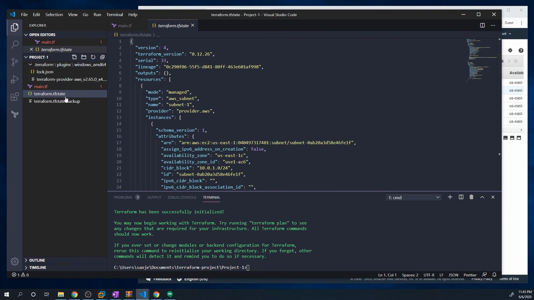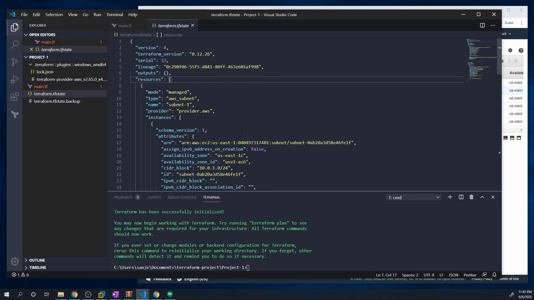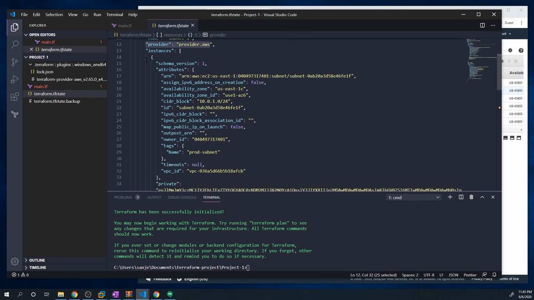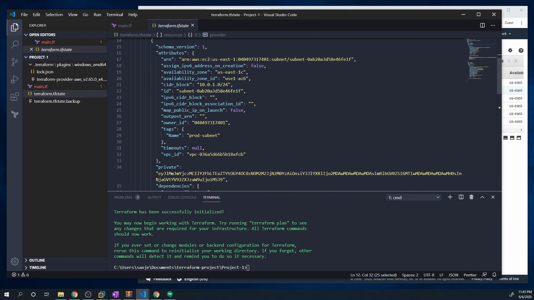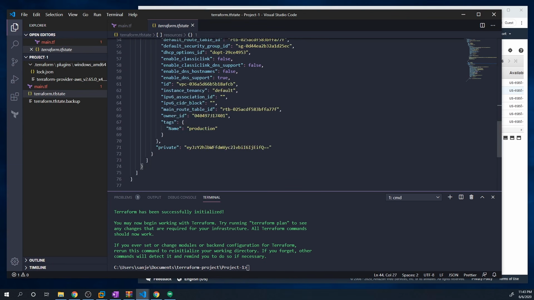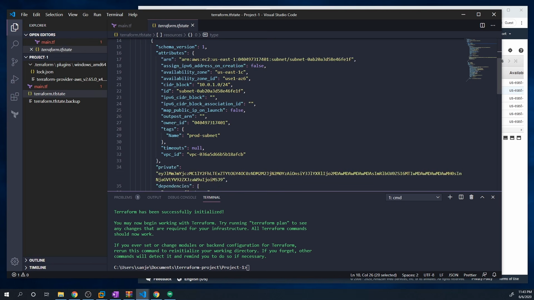And so we've got this terraform.tfstate, and it looks like it's in a JSON format. I can't remember if it is fully JSON. It may not be. Don't quote me on that. But we can basically store all of the resources that we create in this state file. So you can see we've got the AWS provider. And if we just look through it real quick, we can see all the resources it's created. So we've got the first VPC that we created. And so you can see all the details about that VPC. And then I think someplace there's going to be a subnet. So this is the one that covers the subnet. And this is going to have all of the information regarding the subnet.